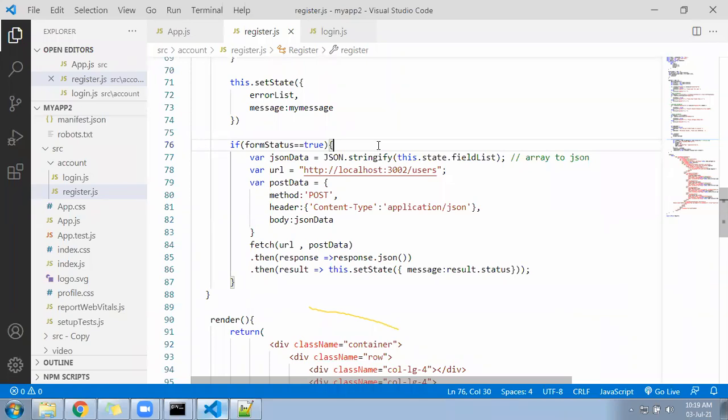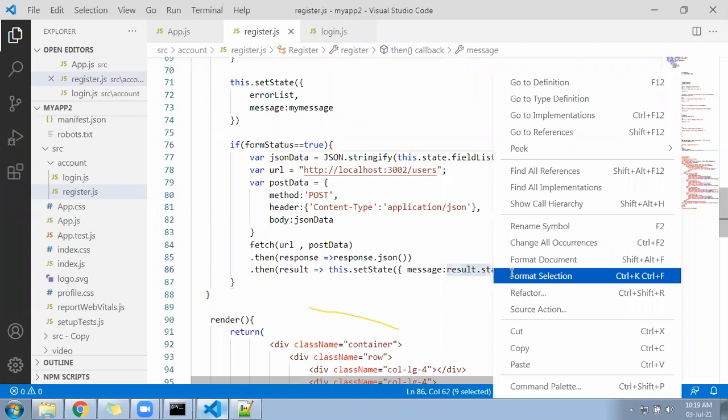Or post data content JSON body. Okay, no problem. Let's test this one also. If it will work, then work. We can write a message here manually because the JSON file cannot return anything. So we can write a message here.